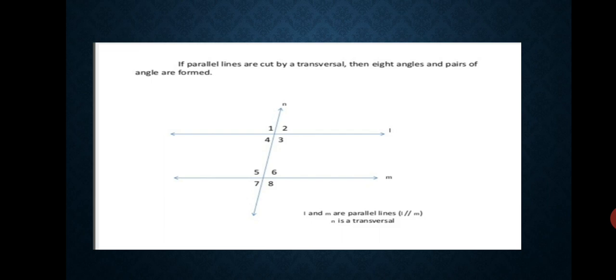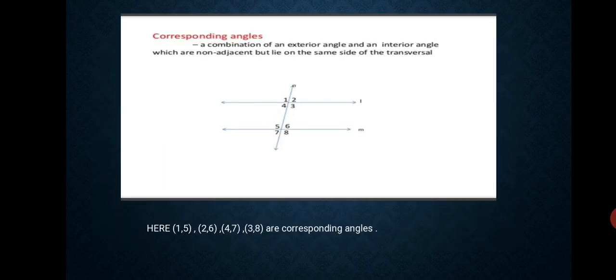We have different names for all the angles. The first one is corresponding angle. So what is this corresponding angle? A corresponding angle is the set of an exterior angle and an interior angle.